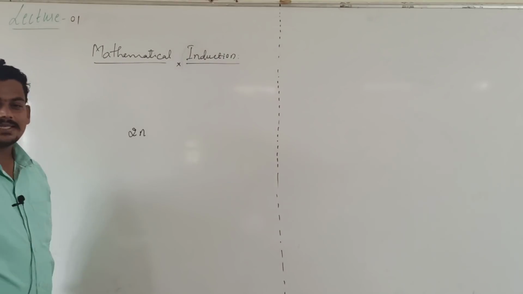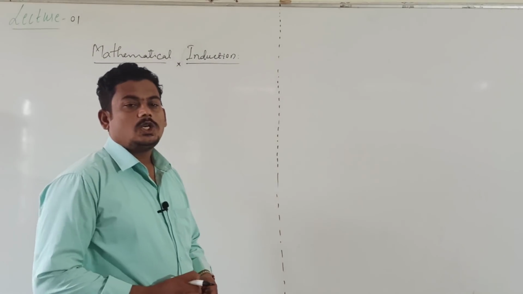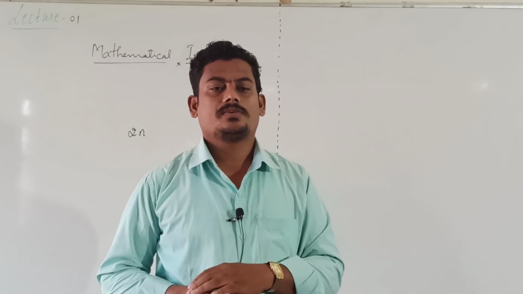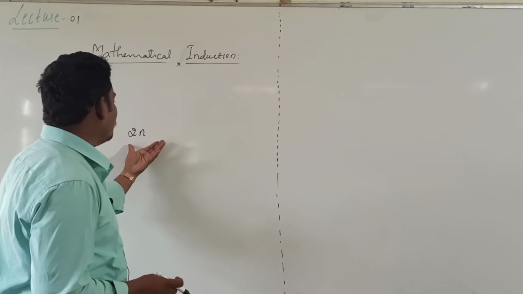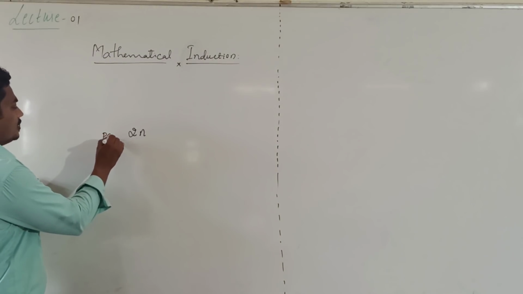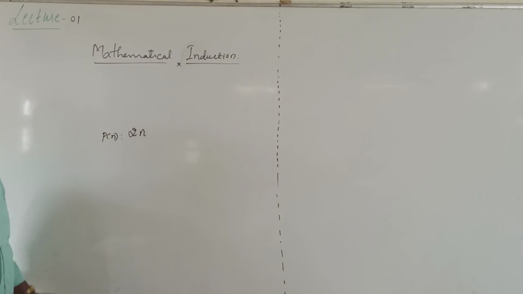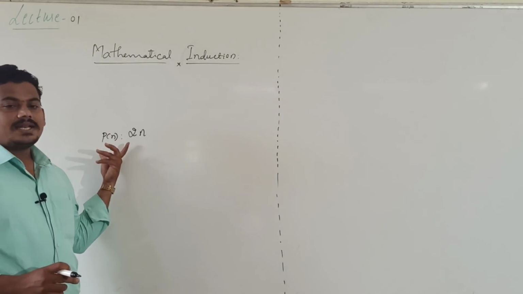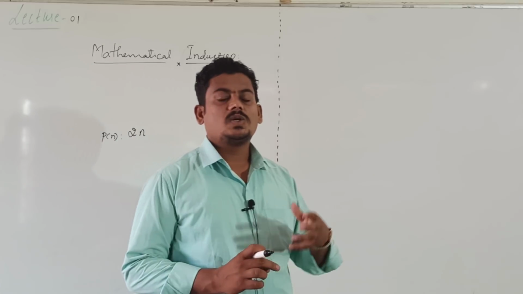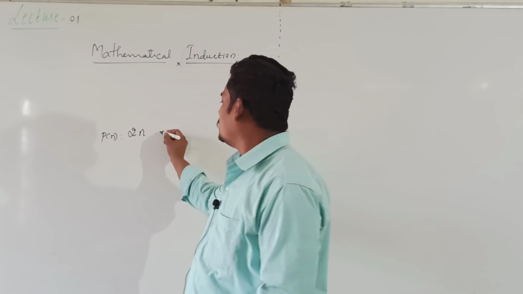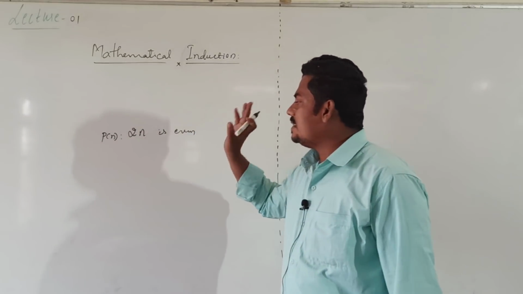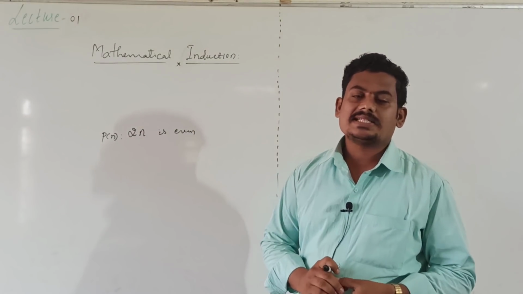2n is even. 2n is an even number. It is always true, which means it is one of the mathematical statements. P of n is equal to 2n is even. It is one of the mathematical statements.